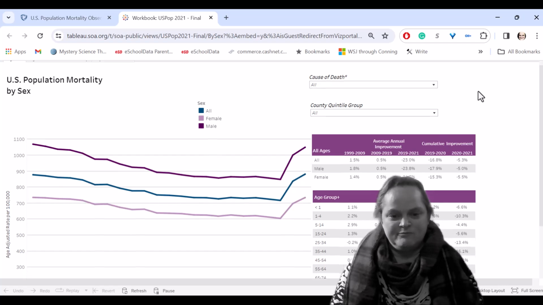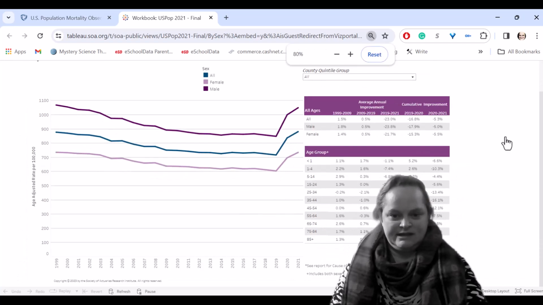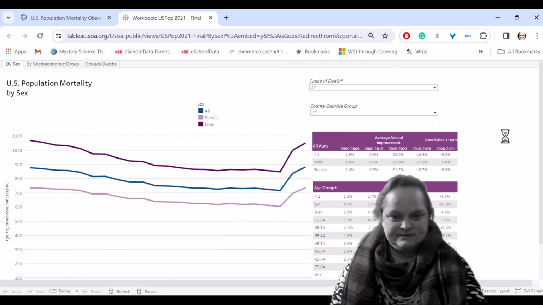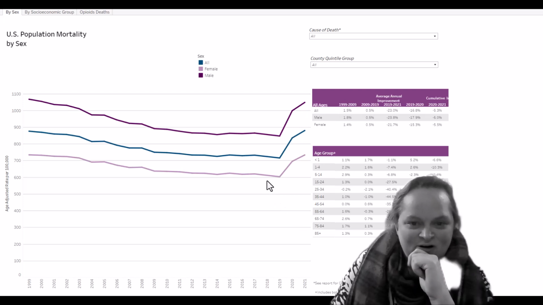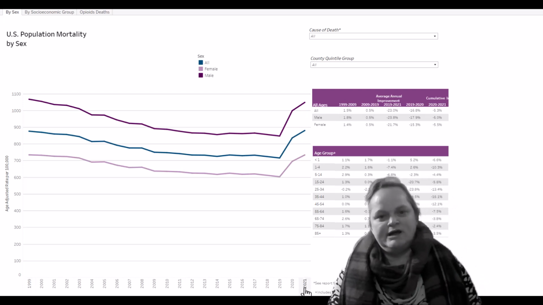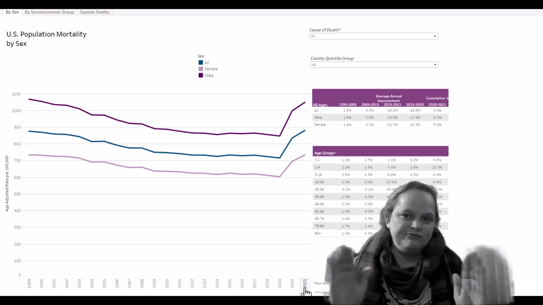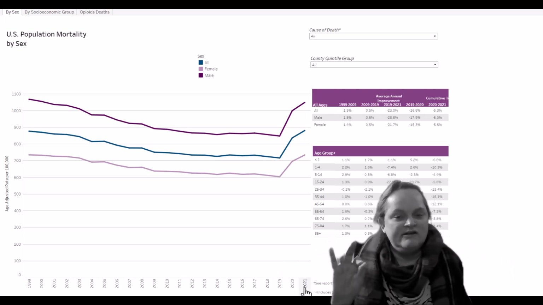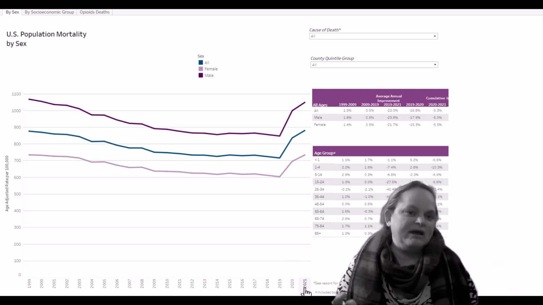So the basic view, let's see if I can make it all fit. So I'm hoping this all fits properly. We're going from 1999 to 2021, and this is all coming from the CDC Wonder database.